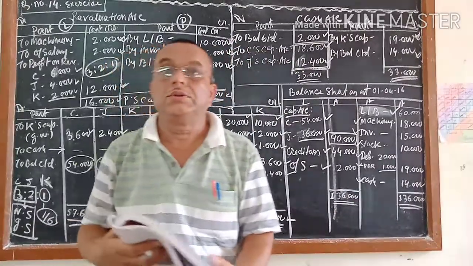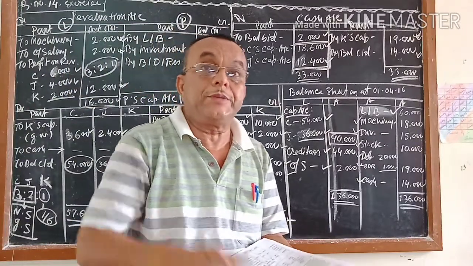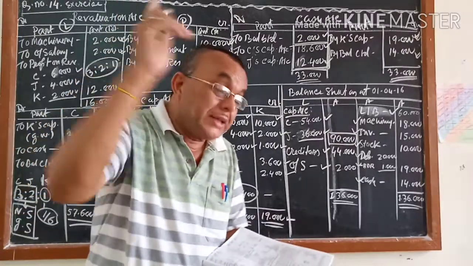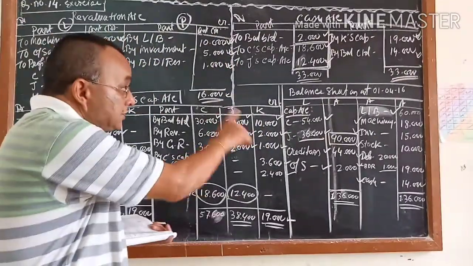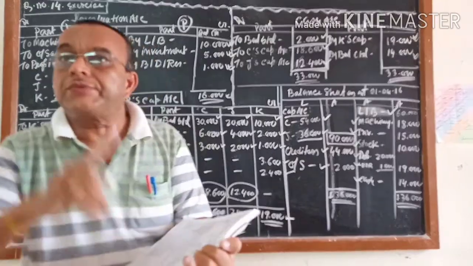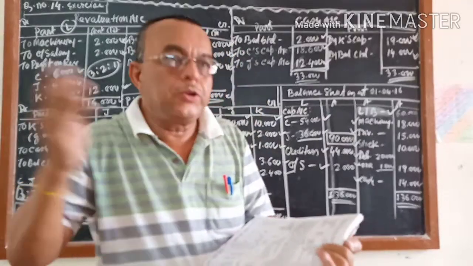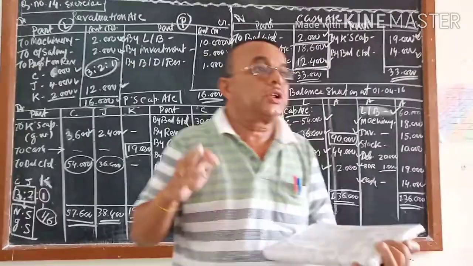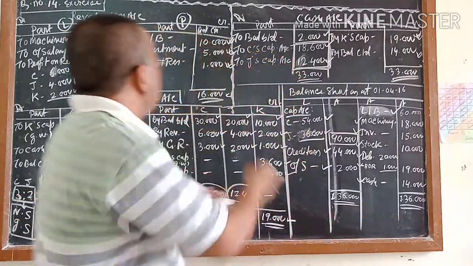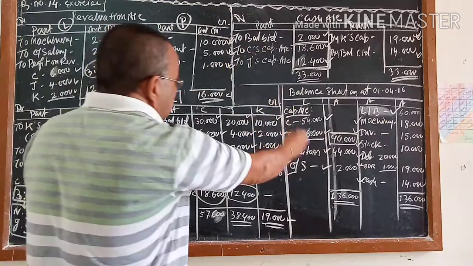Once again I am telling you, almost all the sums you will be able to do. 100%, out of that 90% you will be able to do. But one or two illustrations, one or two adjustments you will feel difficult. These are the things you have to understand. On getting the questions from this chapter, first you will find out the new share if it is not given. Then you find out the gaining ratio. Sometimes you have to calculate. Then you start doing the revaluation account, then partners' capital account, cash account and balance sheet.